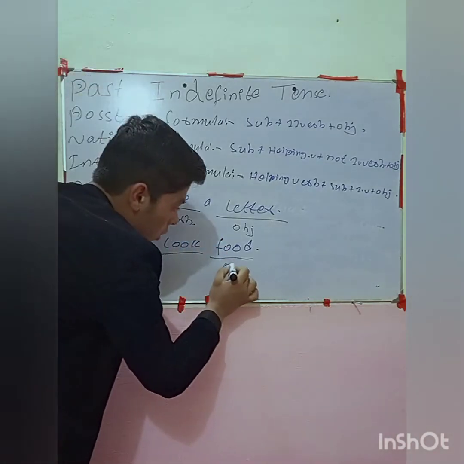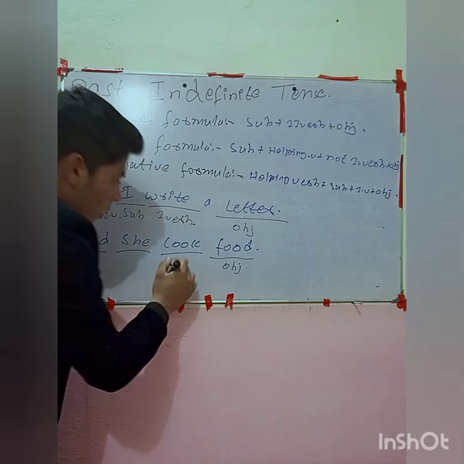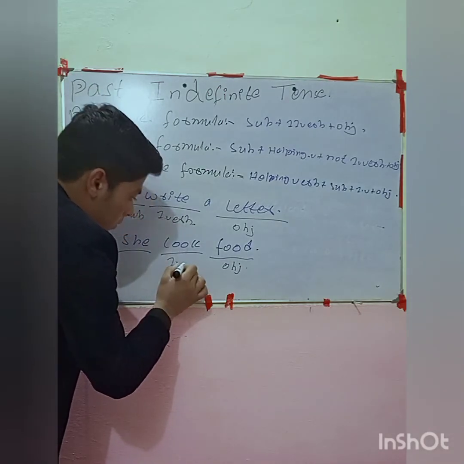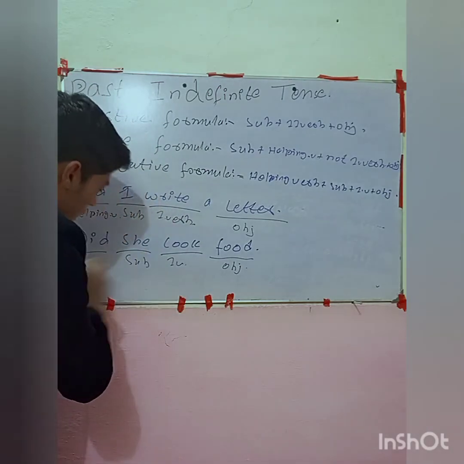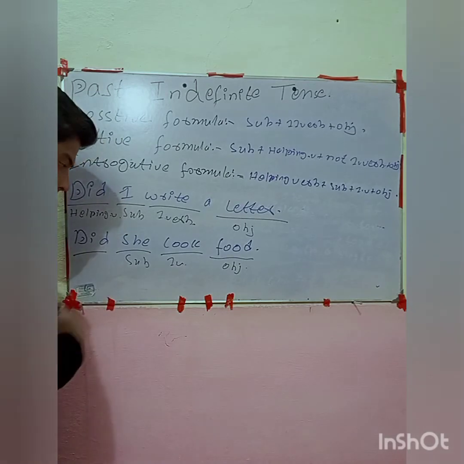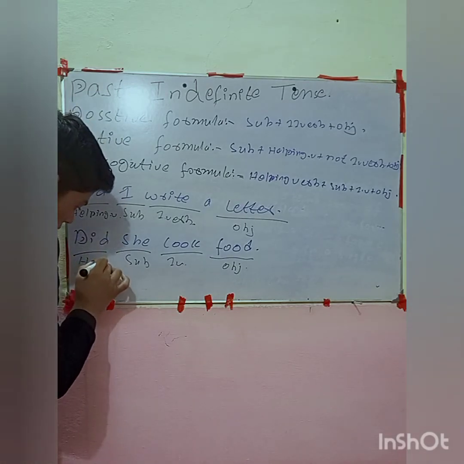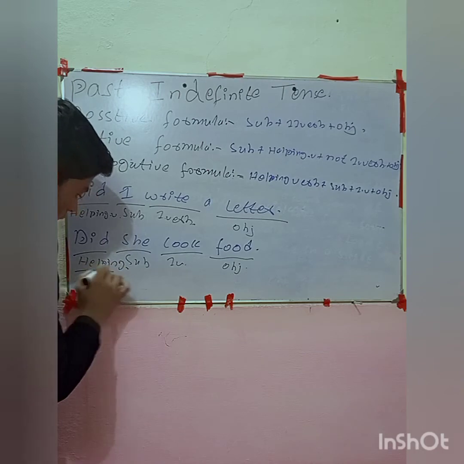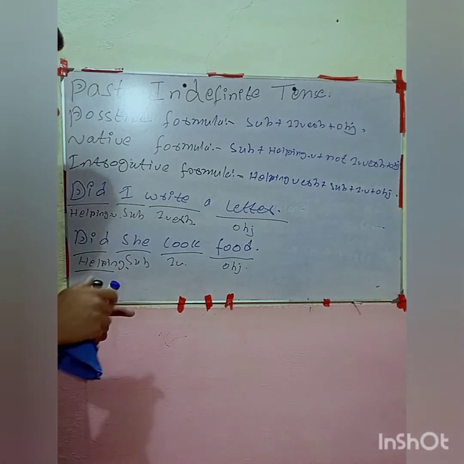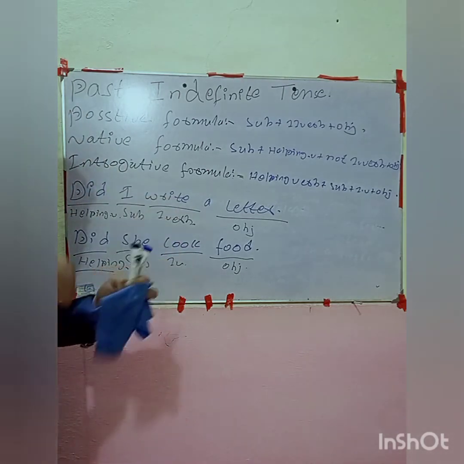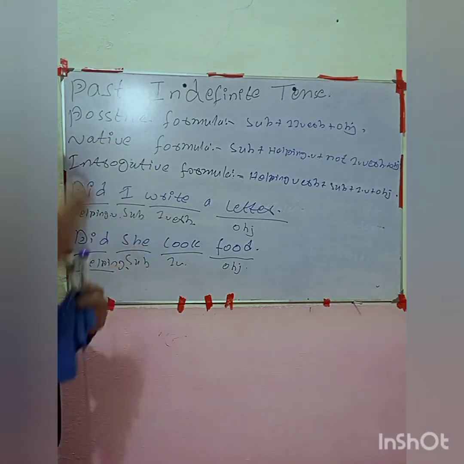Okay, that one is the object. Let me write here: that one is the first form of verb. Okay, that one is a subject again, and that one is the helping verb. I'm sure you understood the positive formulas, how we make the positive formulas, how to make the negative formulas, how to make the interrogative formula.